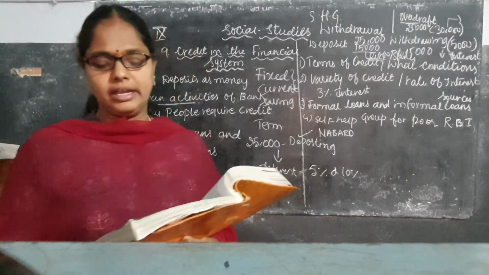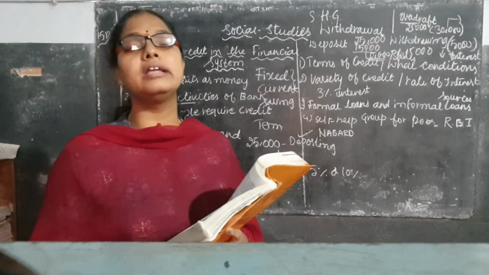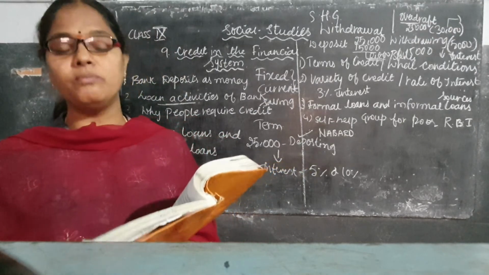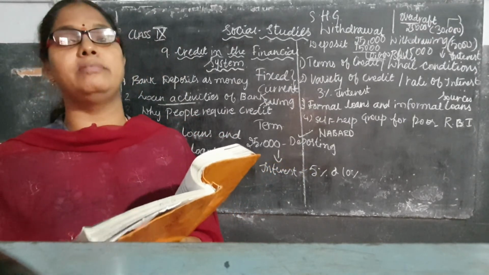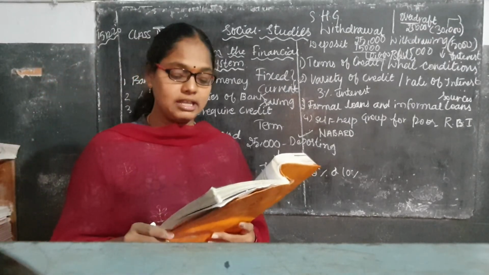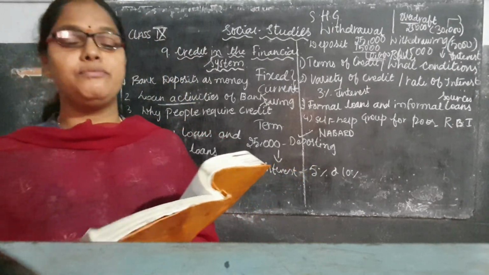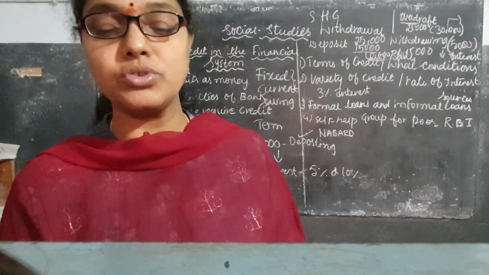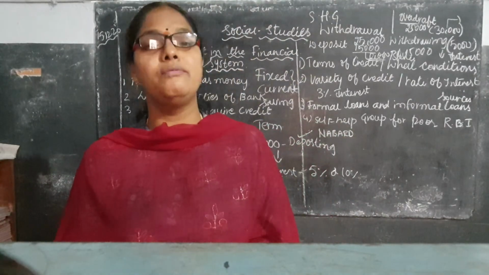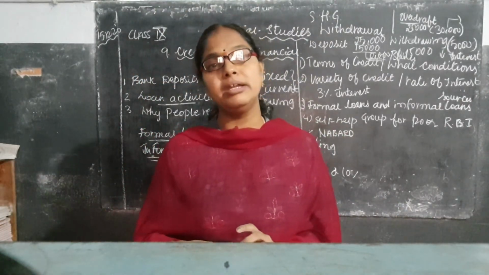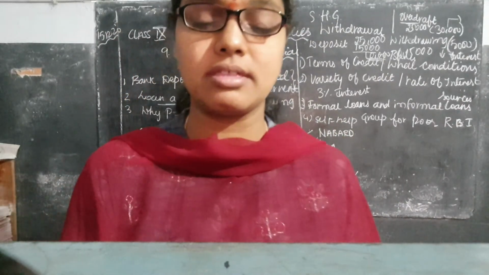Informal sources of credit. Informal means whenever you are getting the loan from whom? From friends, from relatives, from neighbors, these all will be coming under the informal sources of credit. So children, please go through this lesson. If you are having any doubt, if you come here, I will explain your doubts. I will clear your doubts.